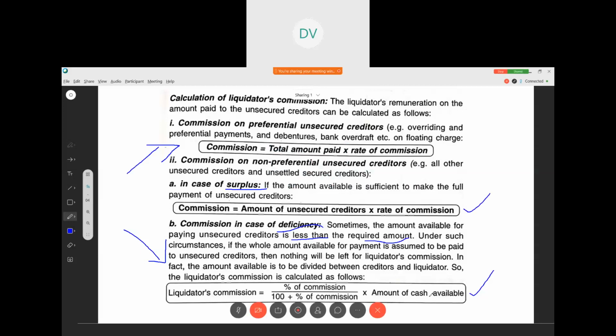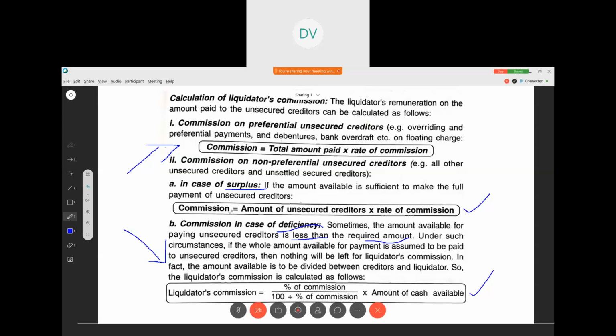So only two things are there that you should remember. One is direct when there is surplus: in the case of surplus, amount into rate of commission. When there is deficiency or deficit, for example, if it is 1%, and the amount of cash payable is 1 lakh, so 1 lakh into 1 divided by 101. In the case of surplus, it is 1 lakh into 1 divided by 100, direct. In the case of deficiency, percentage divided by 100 plus percentage.